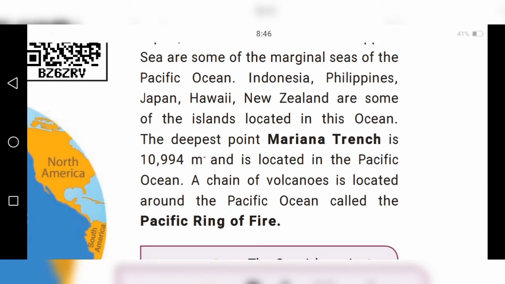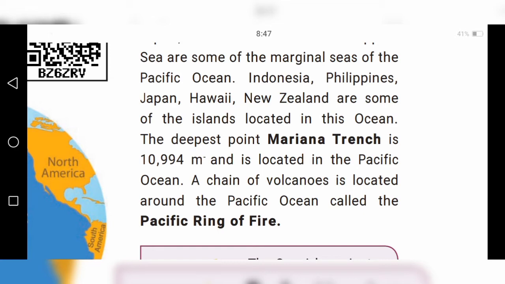The deepest point, the Mariana Trench, is 10,994 meters and is located in the Pacific Ocean.